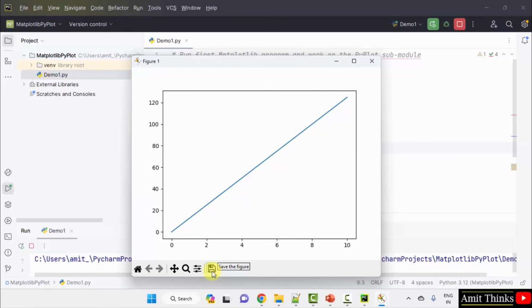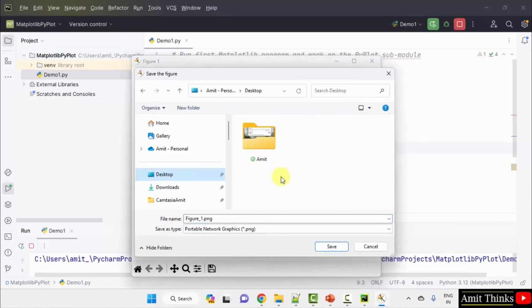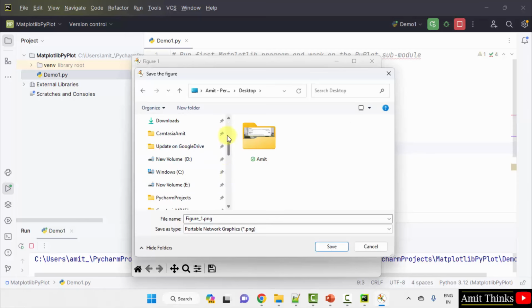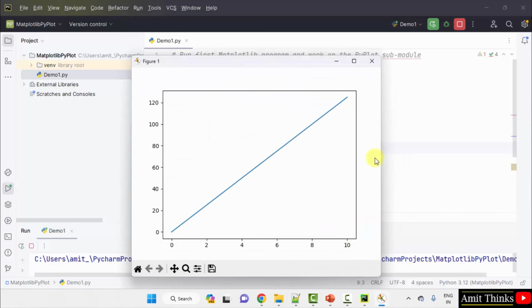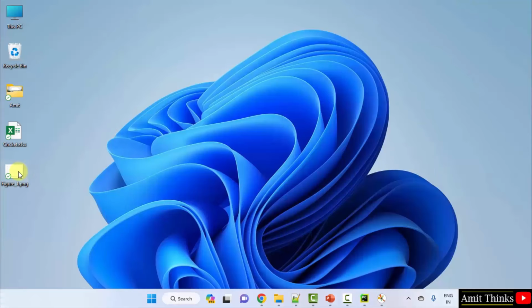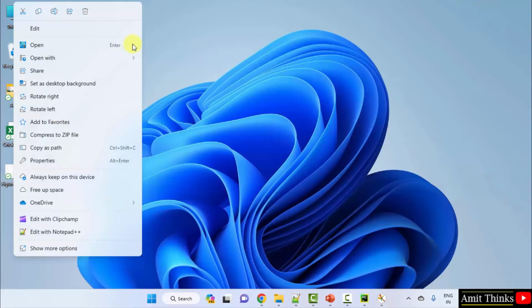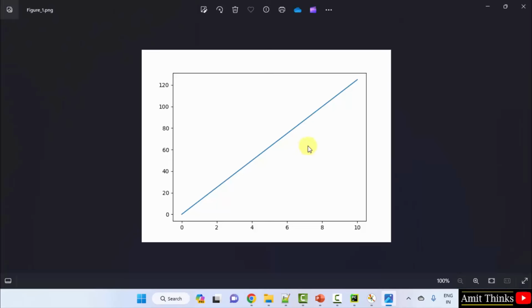You can also save this from here, save the figure. You can save anywhere. Let's say you can save it on the desktop and you can name it. Okay, I have saved it. Here it is, you can open it. Okay, so here was our first matplotlib program with pyplot.